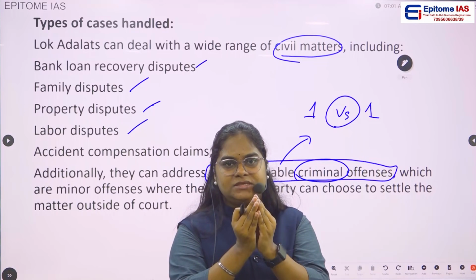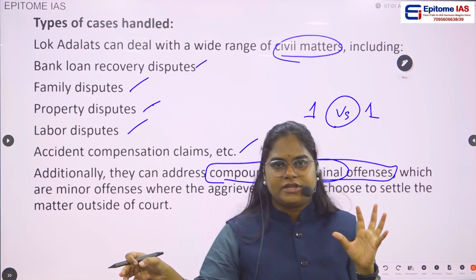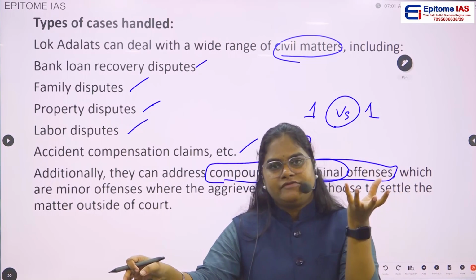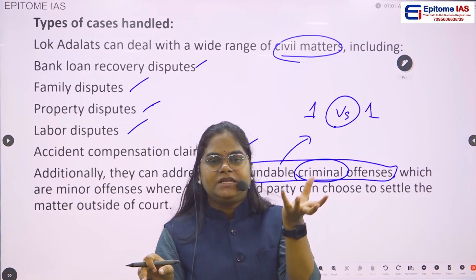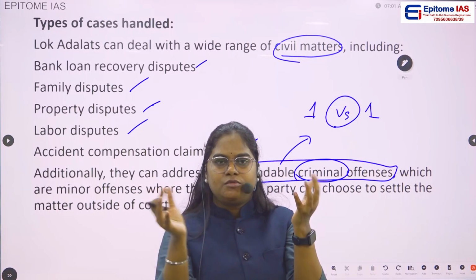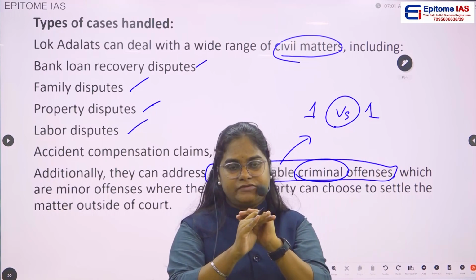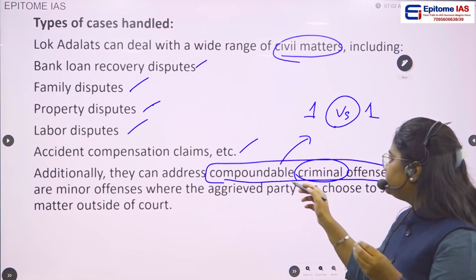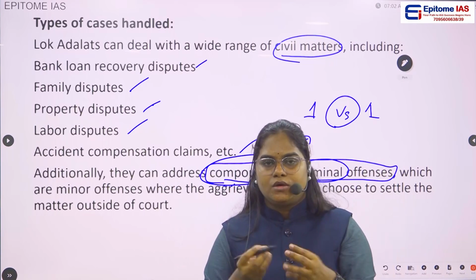Through compromise, let us say one party has got affected because of this particular act, then this victim, the person who has got affected, will be given some sort of compensation by the opposite party. So through compensation, through compromise, this particular case will be solved amicably. These are the criminal cases which are compoundable, that is, which can be solved by compromise.